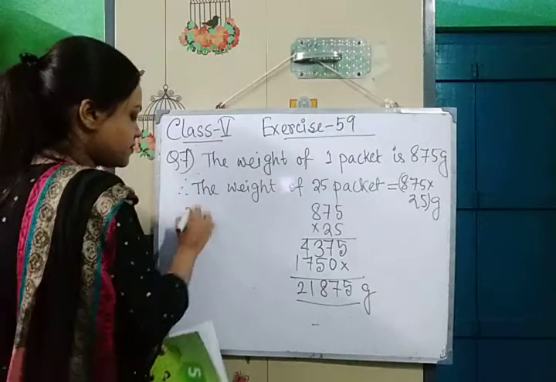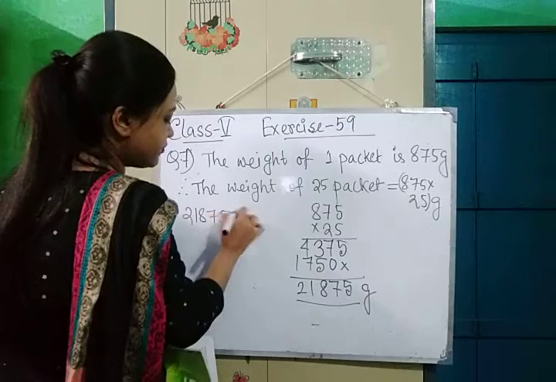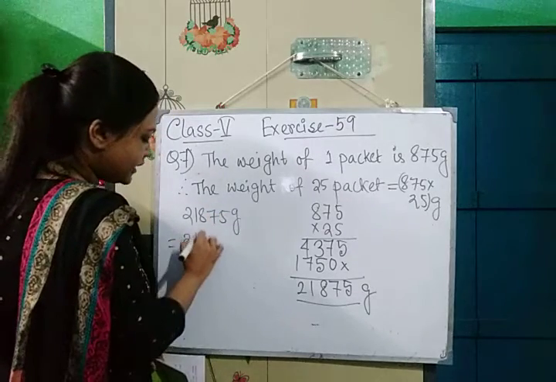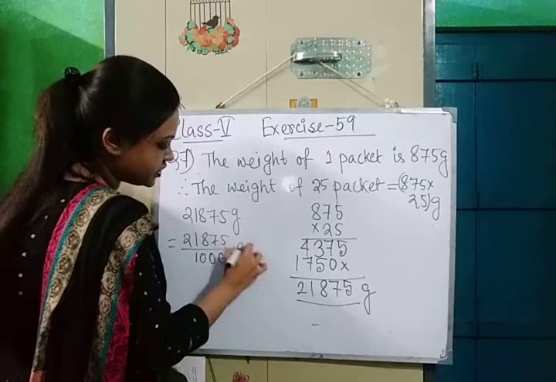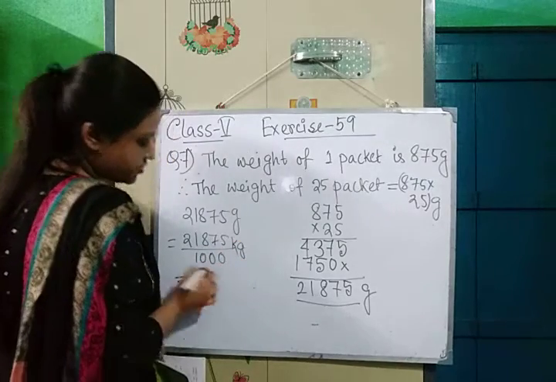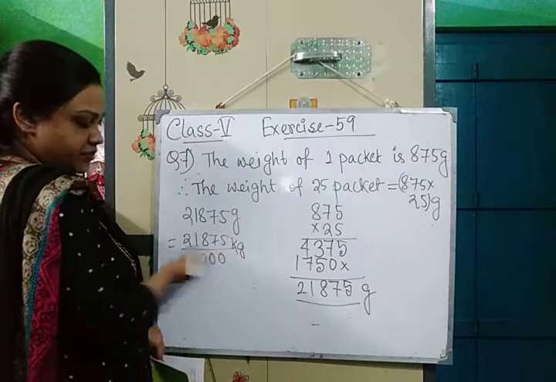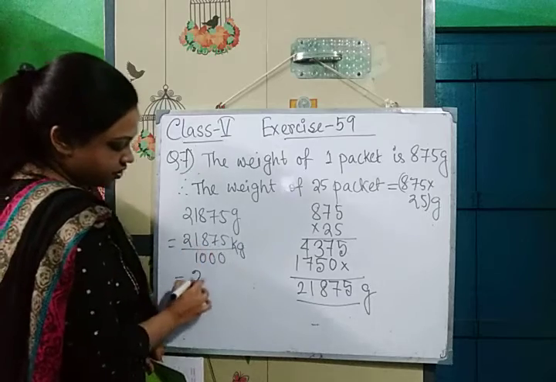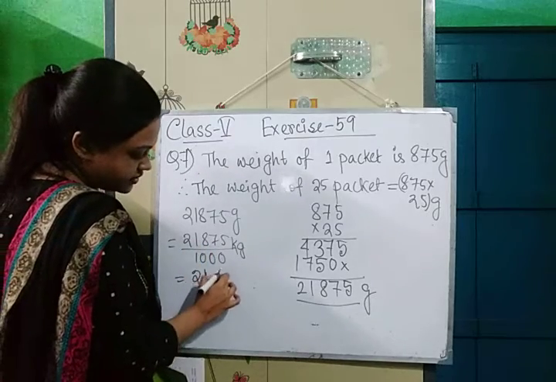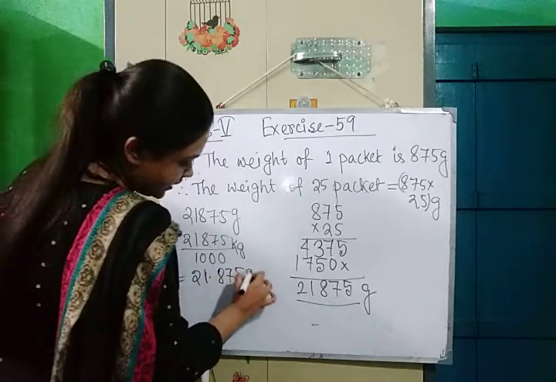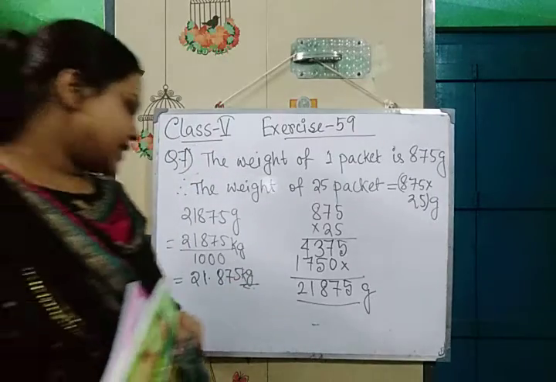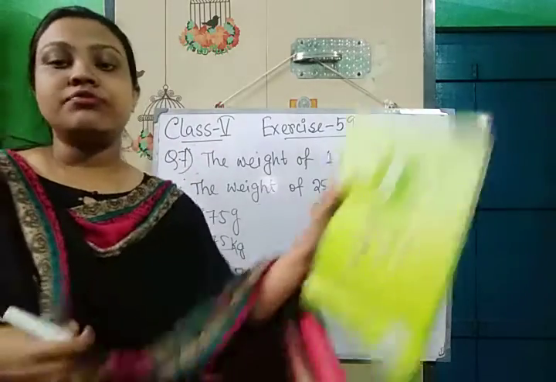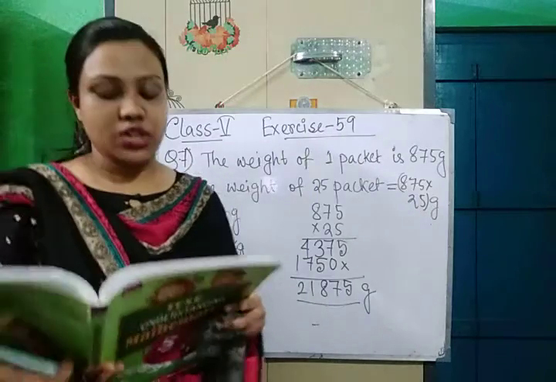Or we can also convert it to kg. How? 21875 gram, you all know, by dividing it by 1000, gram to kg, division by 1000. So the point will move to the left 3 places, 1, 2, 3. So it will be 21.875 kg. Okay. So 21.875 kg is the weight of 25 packets of salt.